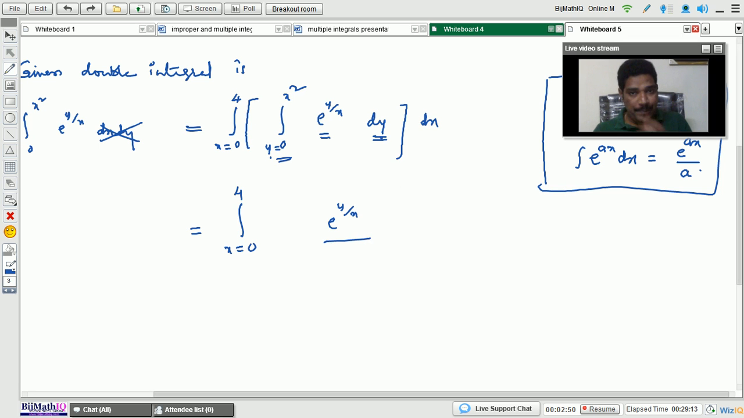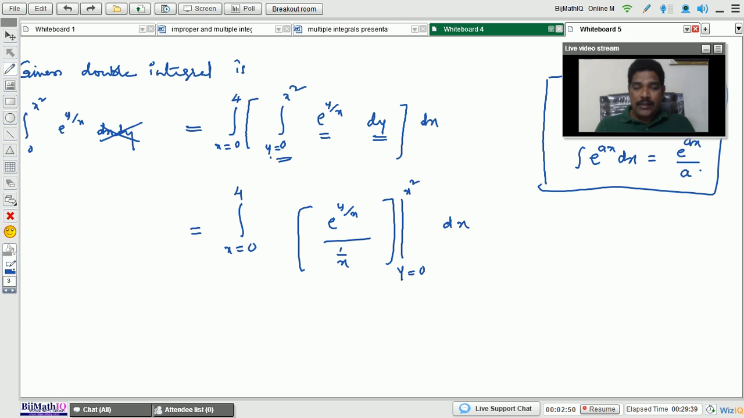But here integration is with respect to which variable? Y variable. So what is the y coefficient here in the function? The y coefficient becomes 1 by x. So that 1 by x comes under the denominator. So this integration is over, with limits y equals 0 to x square, into dx. So the inner integral is completed.